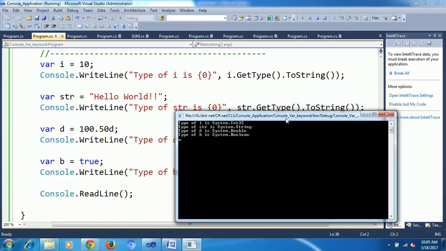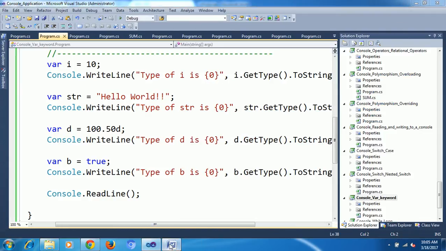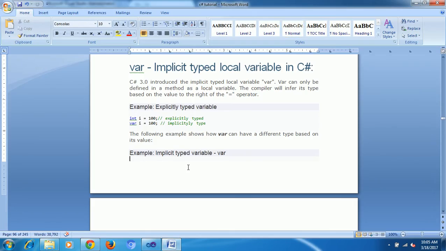One more keyword will come, dynamic. I will explain it afterwards, in some topics. Dynamic is nothing but the same as var in how we use it, but dynamic is the opposite of var. It is dynamic, so even at runtime it will change. In this scenario, I said var a equal to 10 and again a equal to a string, with dynamic it will work. It automatically changes the data type. I'll show you that afterwards. Okay, this is var.